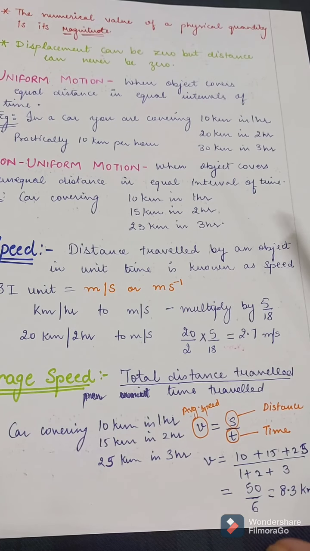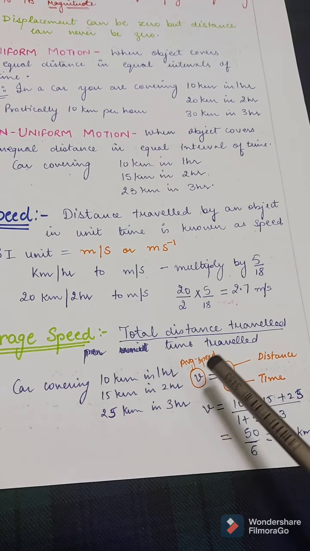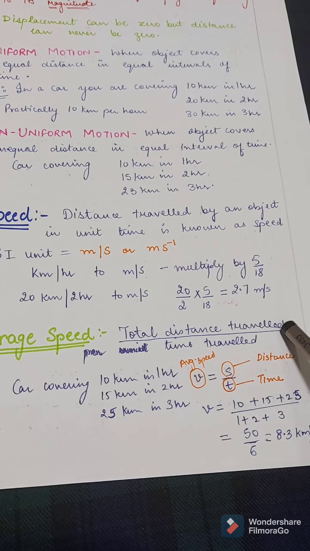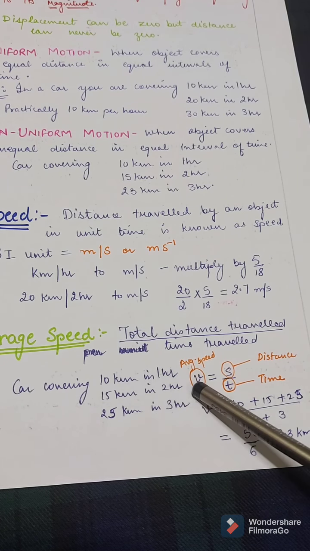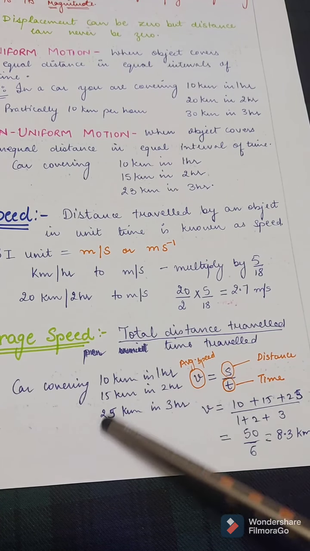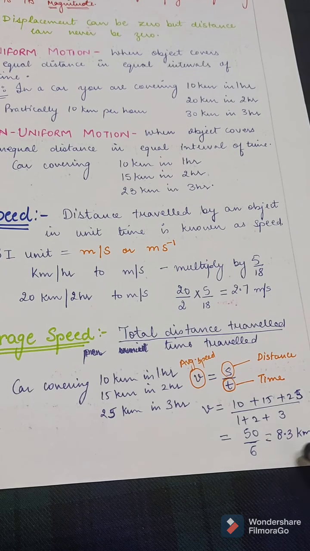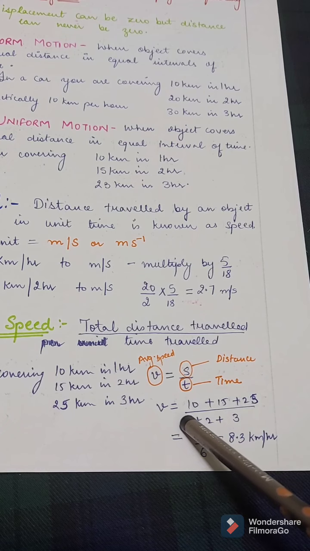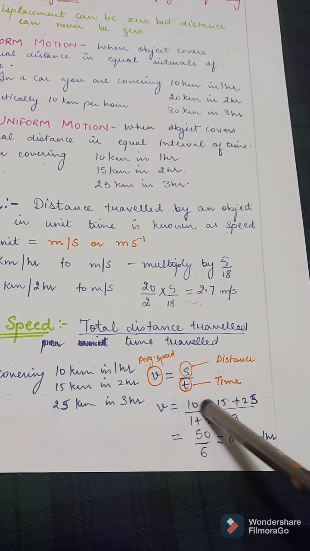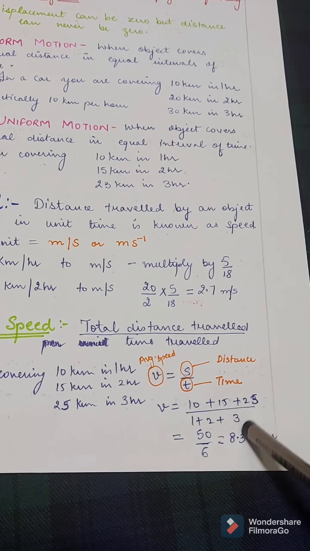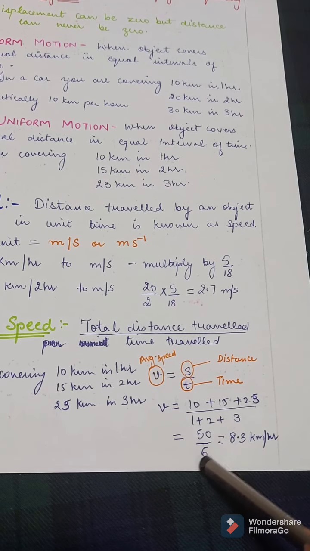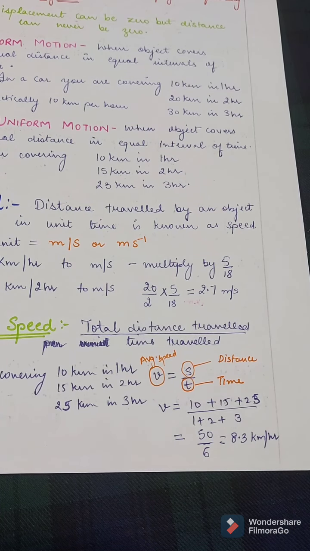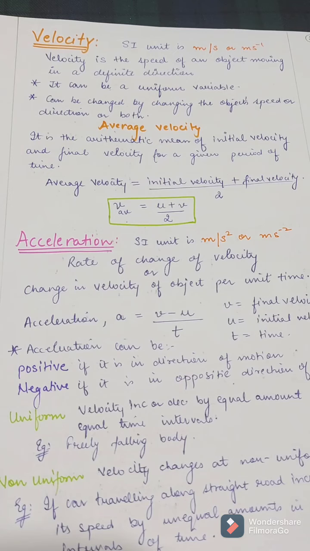So now what is average speed? It is the ratio of total distance traveled to time taken. So for example, a car is covering 10 kilometer in 1 hour, 15 kilometer in 2 hours, and 25 in the third hour. So what is the average speed here? We will take the total distance traveled and total time taken, and we will find the ratio of it, right?